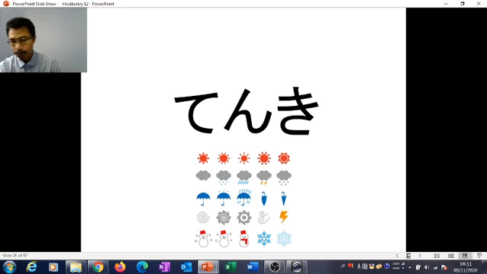Another one is tenki. Tenki is weather. Why are we learning about weather here? Because in Japan, weather is one of the important things you need to deal with, because the weather in Japan changes a lot. That's why it's very important to Japanese people.